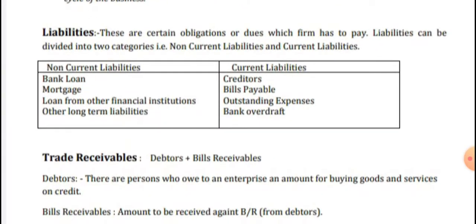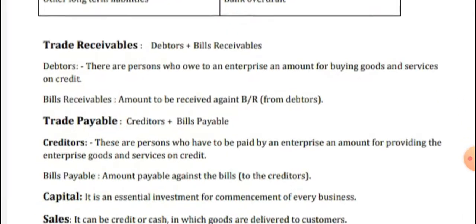Next are the liabilities. These are the credit obligations or dues which a firm has to pay, and they can be divided into two categories: non-current liabilities and current liabilities. Non-current liabilities are bank loans, mortgages, loans from other financial institutions, or other long-term liabilities. Next, current liabilities: creditors, bills payable, outstanding expenses, bank overdrafts.